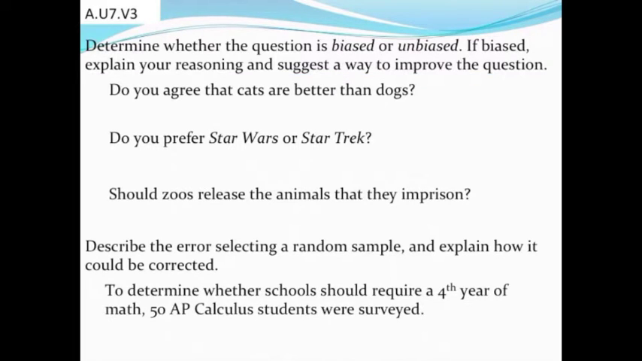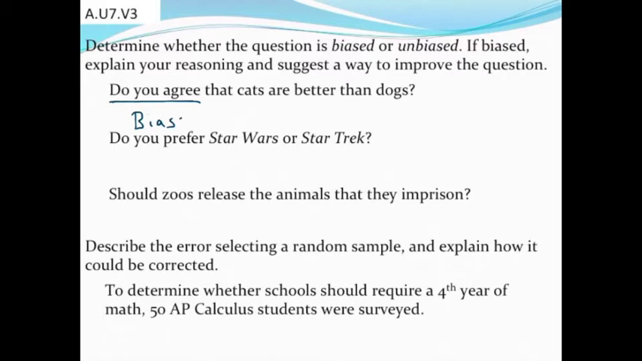So the first question that comes up as a potential question is, do you agree that cats are better than dogs? Regardless of your opinion of that question, I think that this question is definitely going to be a little biased, because it seems like we're encouraging an opinion right here. Do you agree that cats are better than dogs? It is maybe making people want to agree with us and say yes, whether they think that or not.